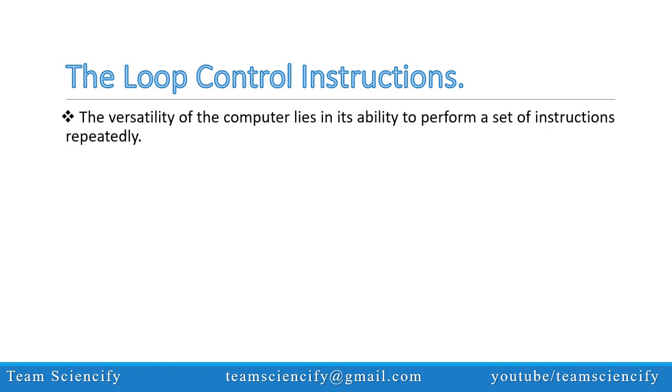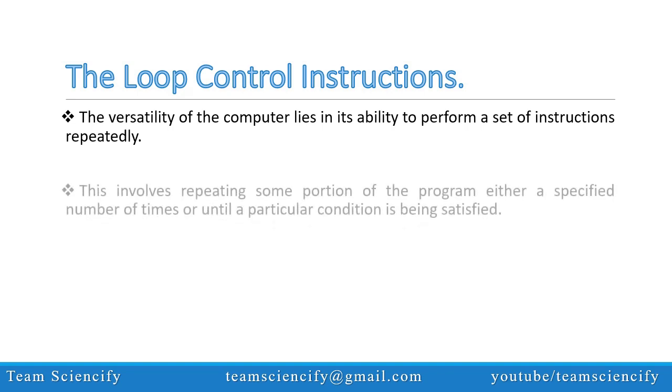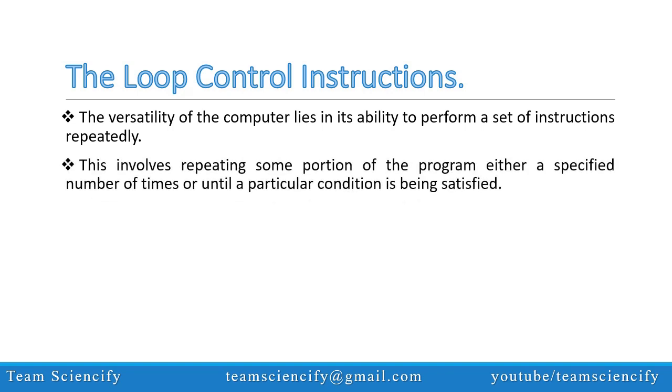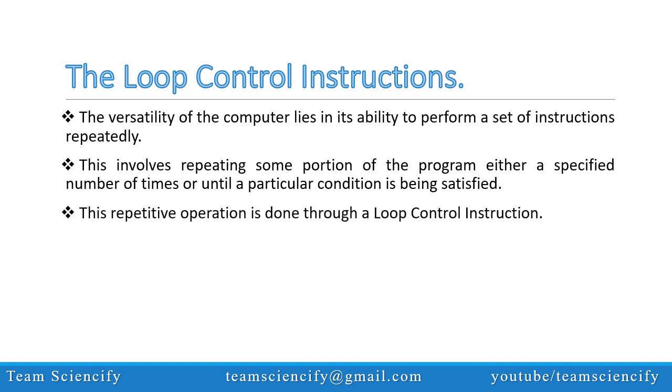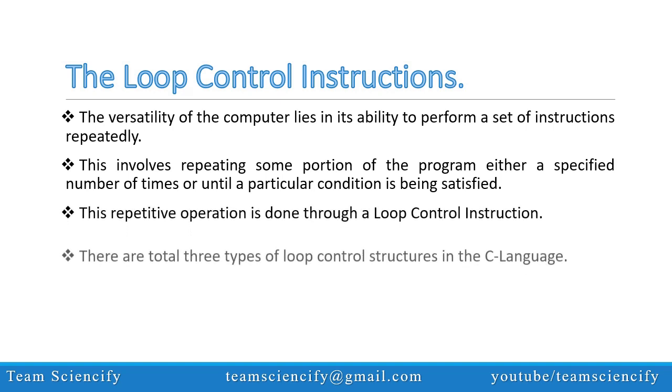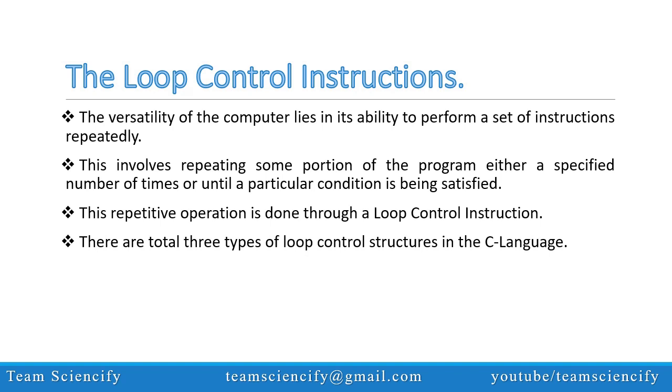The versatility of the computer lies in its ability to perform a set of instructions repeatedly. This involves repeating some portion of the program either a specified number of times or until a particular condition is satisfied. This repetitive operation is done through a loop control instruction. There are a total of 3 types of loop control structures in the C language: the while loop, the for loop, and the do while loop.